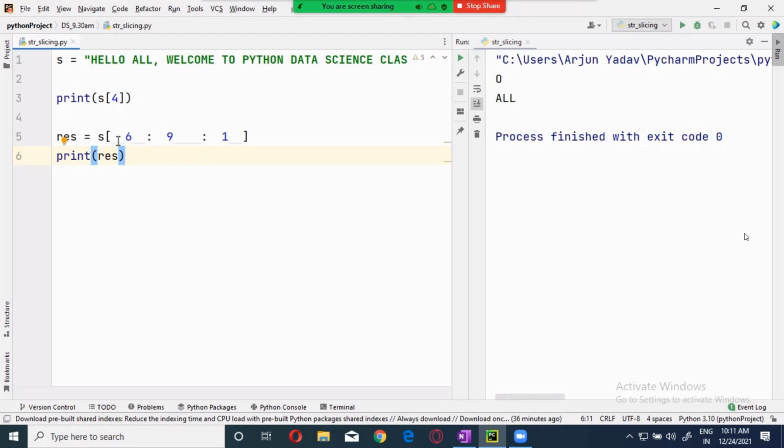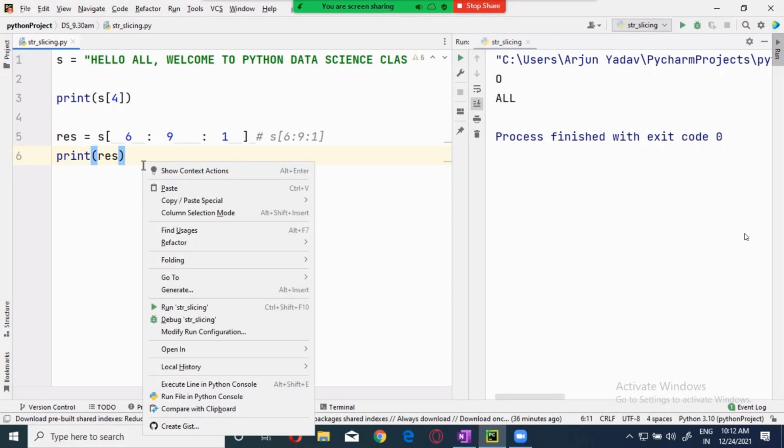Usually we write it like this: S of 6:9:1. Okay, guys, this is the way. To make you understand, I wrote it like this.